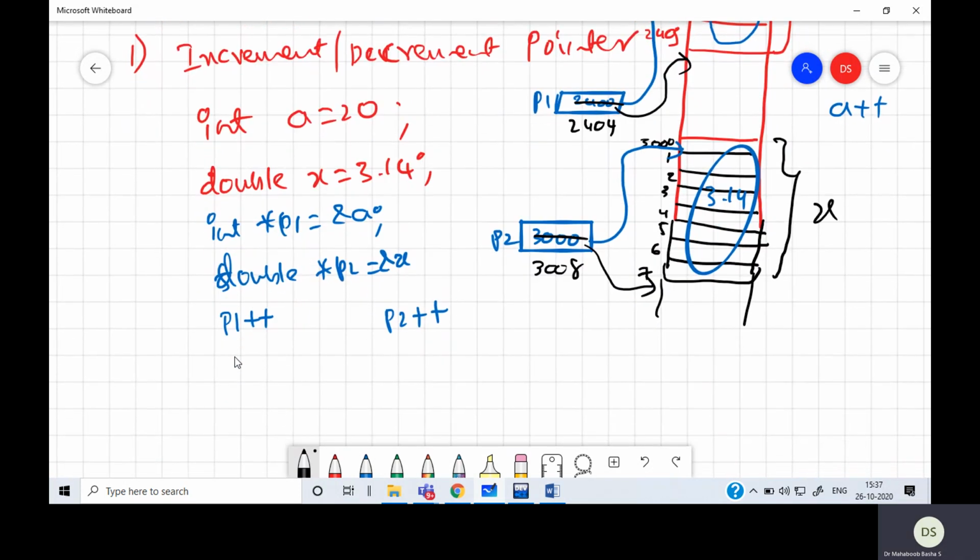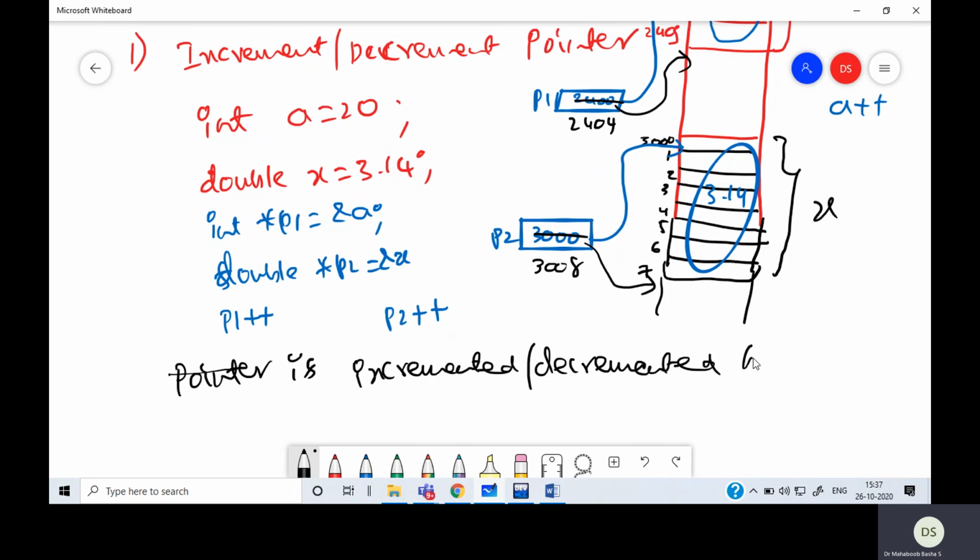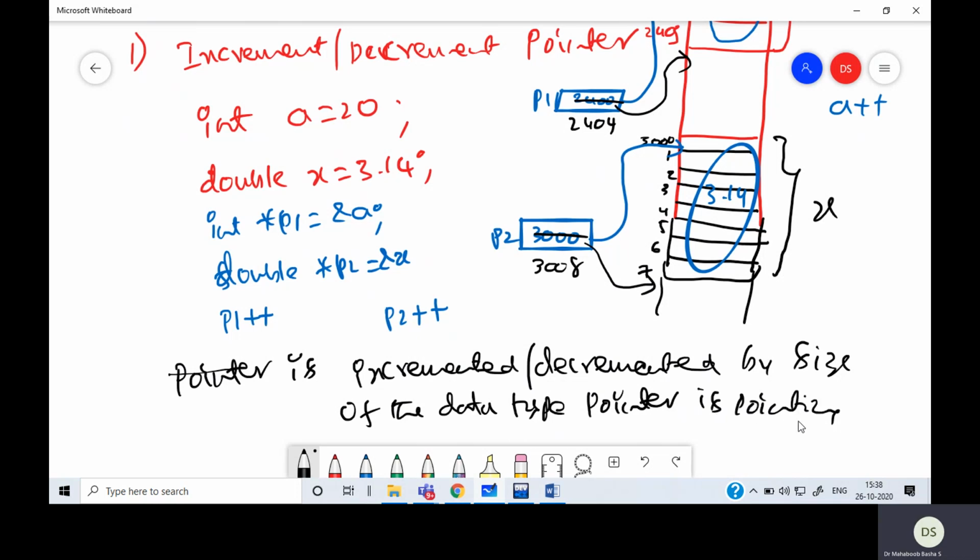So when I increment a pointer, the pointer is incremented or decremented by the size of the data type the pointer is pointing to, not by 1.